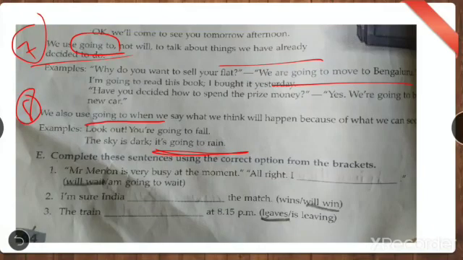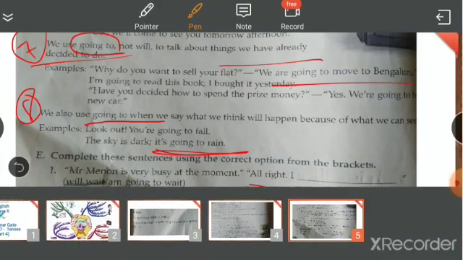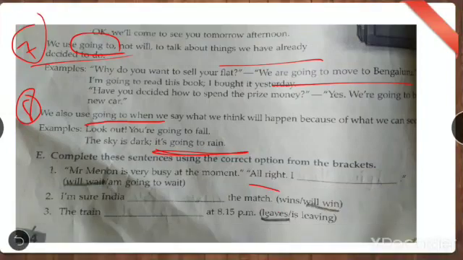Mr. Menon is very busy at the moment. All right, I dash. See, at present what's happening? When you went, you didn't know the person would be busy. Did you know the person would be busy? No. So someone said Mr. Menon is very busy at the moment. So right now Mr. Menon is busy. So what is your answer? All right, I am going to it or will wait.